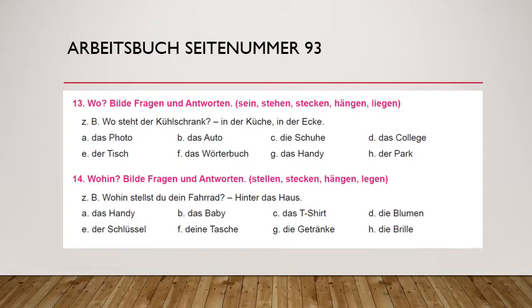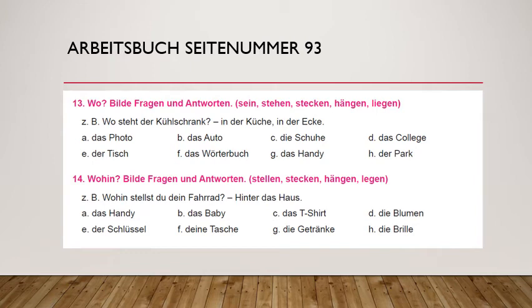Verb, subject is also needed here. So du is required. Wohin stellst du dein Fahrrad? Hinter das Haus. Das Haus, it is accusative. Now das Handy. So where have you kept the handy? You can ask, so wohin legst du das Handy? In die Tasche you can write, or auf den Tisch you can write. Whatever you write, it must be in accusative.